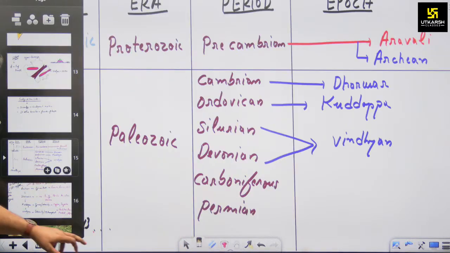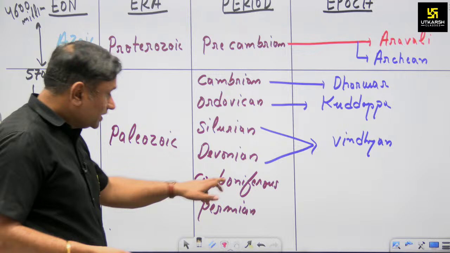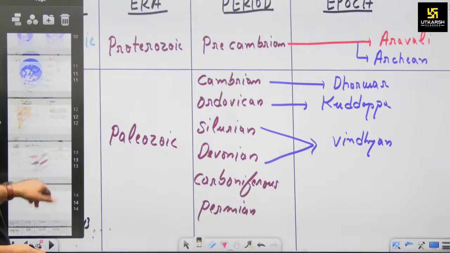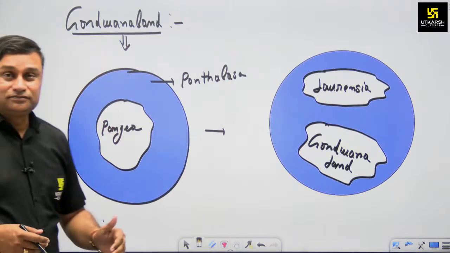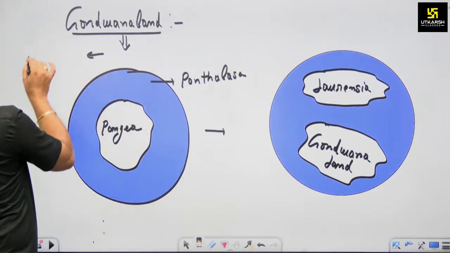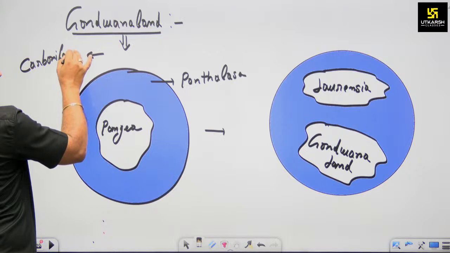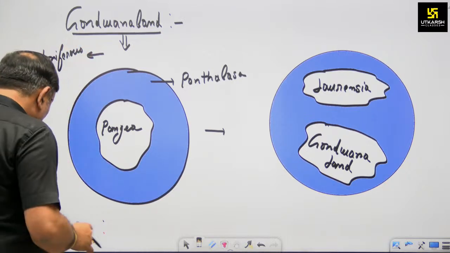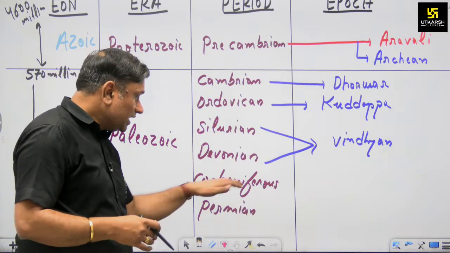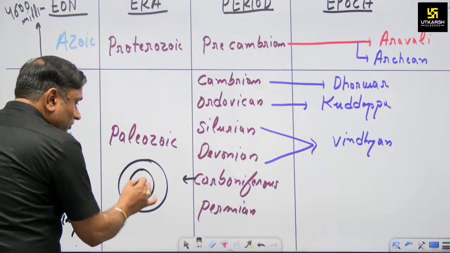Now the second aspect is, in Rajasthan, what happened during the Carboniferous? Now the question arises, Carboniferous, you might also have heard this word. We already mentioned it when we discussed the Gondwana line. The formation of Pangaea is associated with the time period of Carboniferous. Now when we discuss the geological time scale and we hear about the Carboniferous, in terms of world geography, we hear about the Pangaea formation.